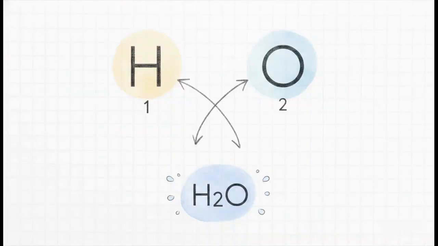Let's test it out on something familiar, water. We write down H for hydrogen, O for oxygen. Hydrogen has a valency of 1. Oxygen has a valency of 2. Crisscross those values. The 2 drops down to the hydrogen, the 1 drops to the oxygen. And perfectly, we get H2O. This simple little crisscross ensures the atoms are balanced electrically, forming a perfectly stable compound.